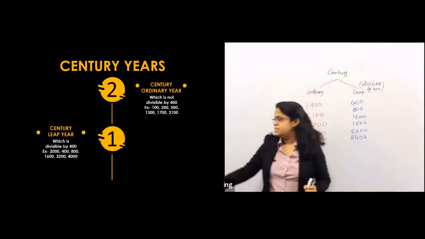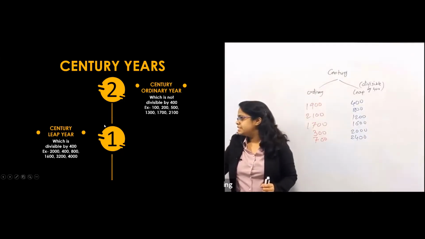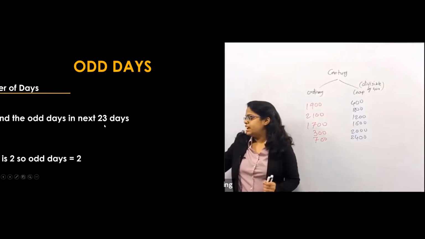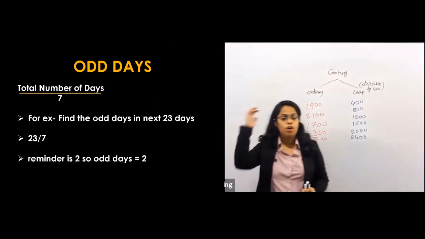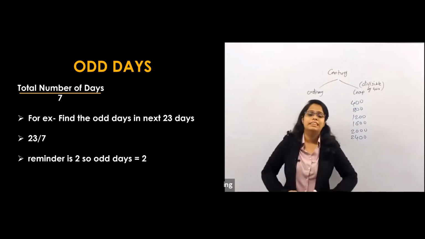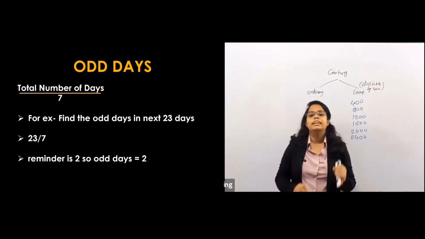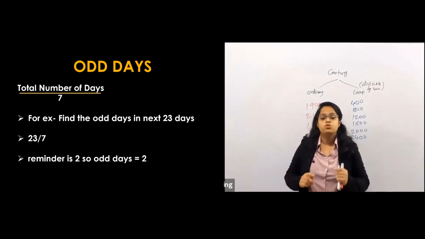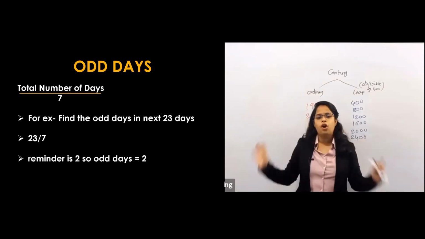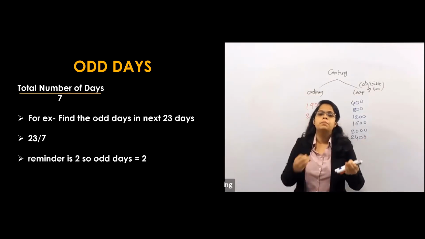As we have seen these basics, after that we have seen the concept of odd days. What do odd days mean? Whenever I want to find any day, I know that every week is of 7 days. So I have to calculate so that the number will be less than 7.